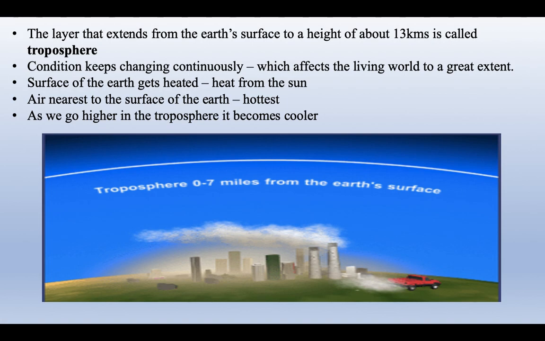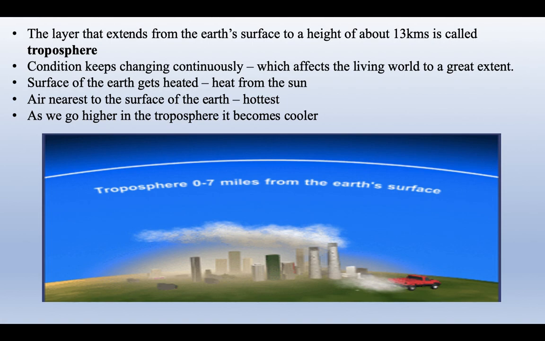The surface of the earth gets heated due to the heat it receives from the sun. You know, children, that we get light and heat from the sun. So, because of the sun's heat, the air in the atmosphere gets heated up, and the air that is closest to the earth's surface is the hottest.